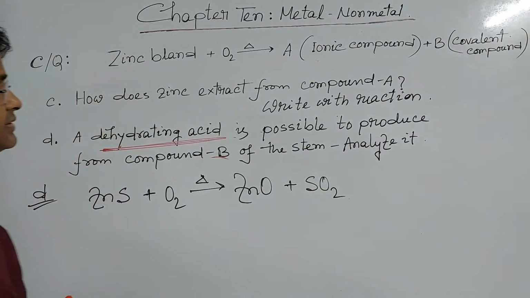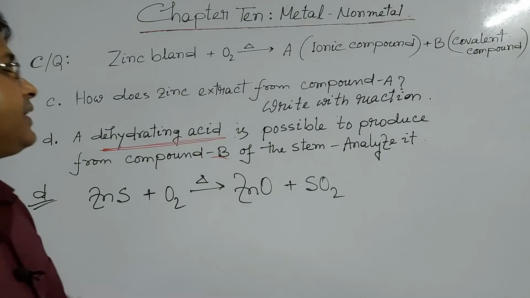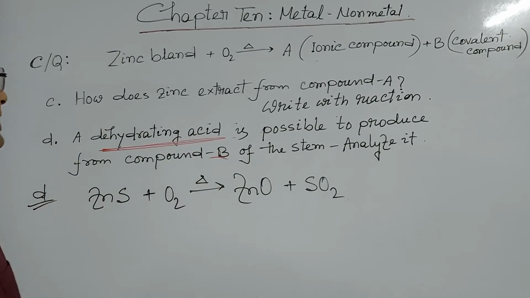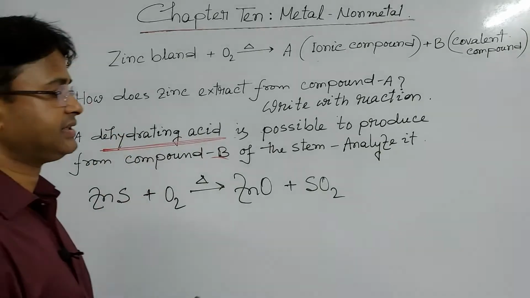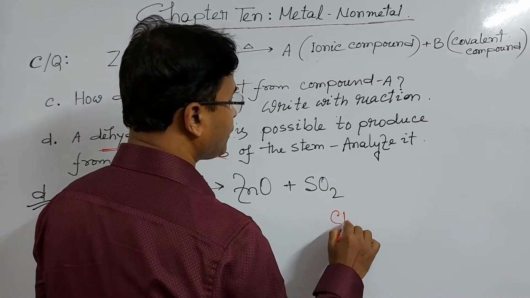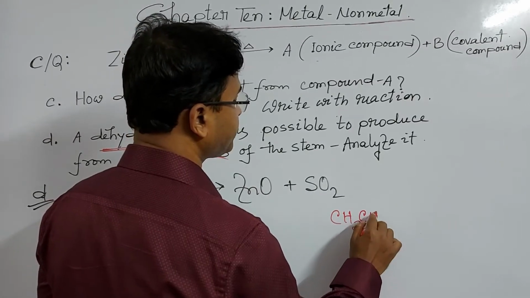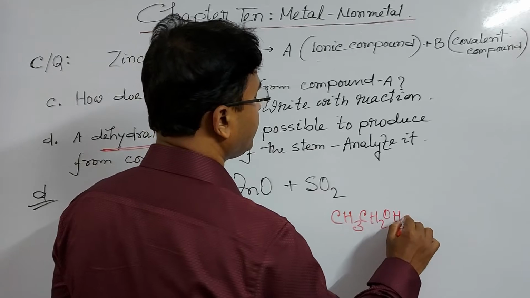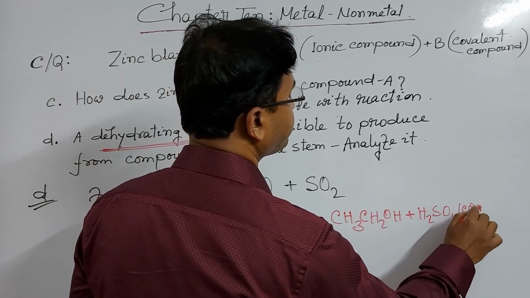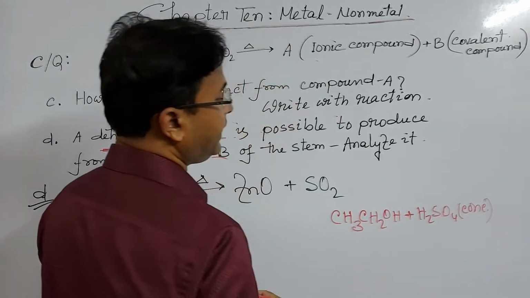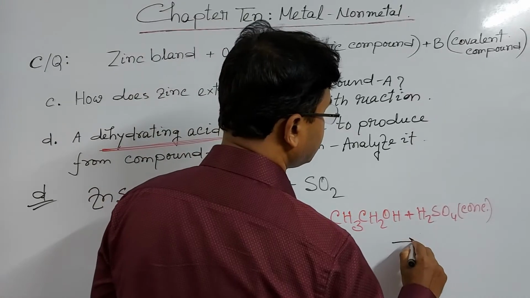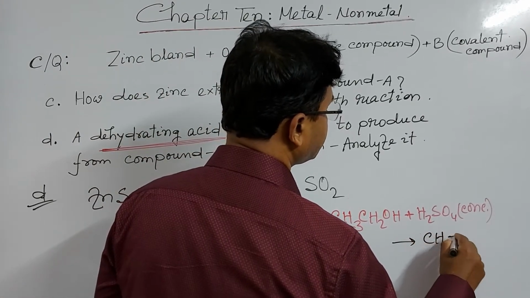My dear students, from sulfur dioxide, sulfuric acid can be produced, and concentrated sulfuric acid is actually a dehydrating agent. If I show you a reaction, suppose this is ethanol and concentrated sulfuric acid, then concentrated sulfuric acid absorbs water from ethanol to produce ethene gas.